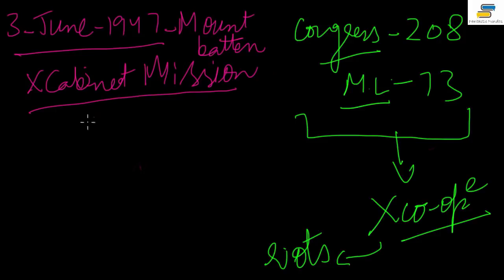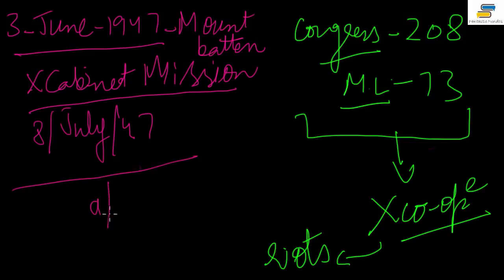The Indian Independence Act was passed just a month later, on 8 July 1947. And then of course you know that in August we became free. Now the Constituent Assembly, which had been elected earlier for undivided India, had earlier met, and that met just a few days after Mountbatten came, on 9th June 1947.